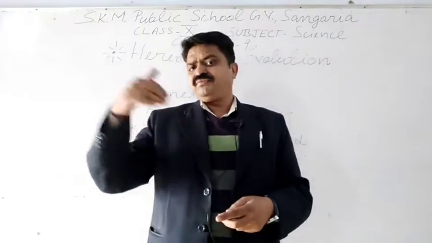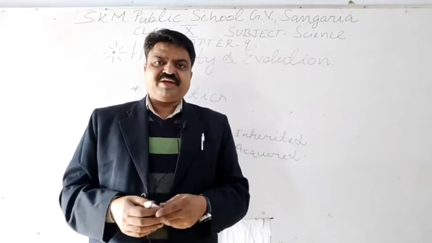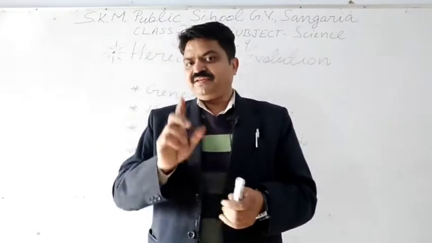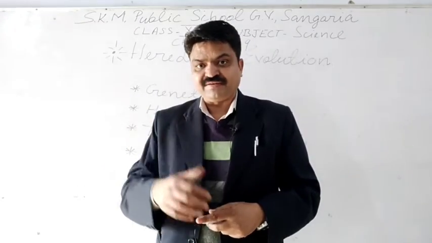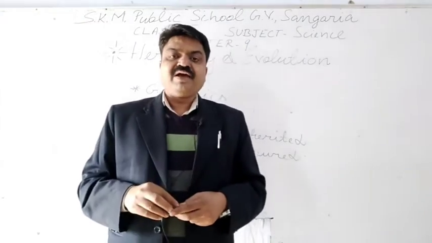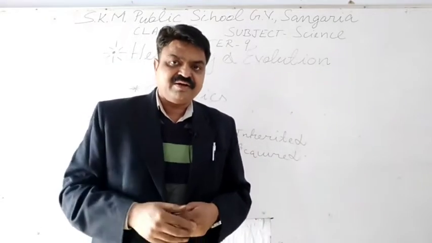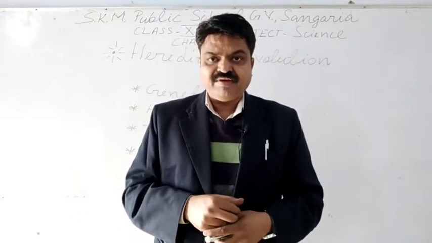Like if you join the gym and you build your muscles, that is also your acquired trait. Wrestling comes in the category of acquired traits. Learning comes in the category of acquired traits.